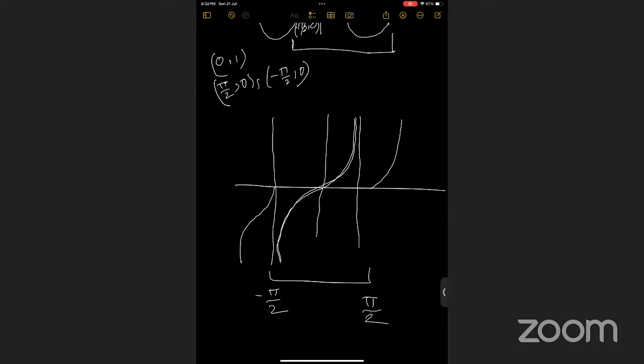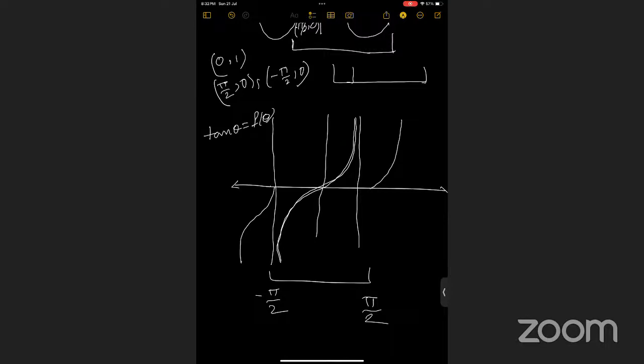What is a periodic function? Basically, if a function is cyclic, it will repeat the same value or the same type of structure after some interval, then it is a periodic function. See, we have tan theta as our function here.